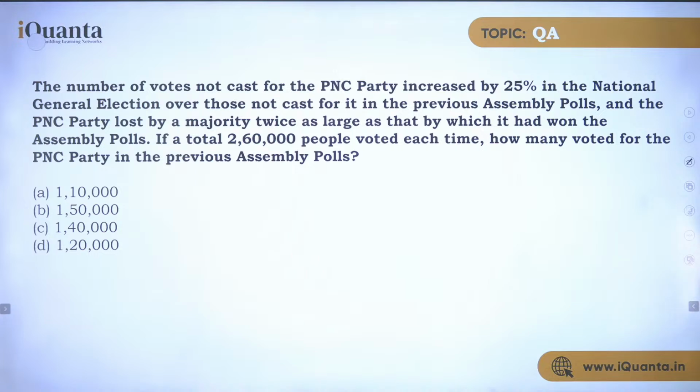And if a total of 260,000 people voted each time, how many people did vote for the PNC party in the previous assembly polls? And the options are also given. It's a CAT question. 1,10,000, 1,50,000, 1,40,000 and 1,20,000. So how do we solve this type of questions?